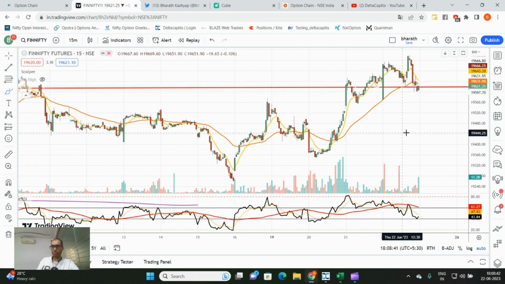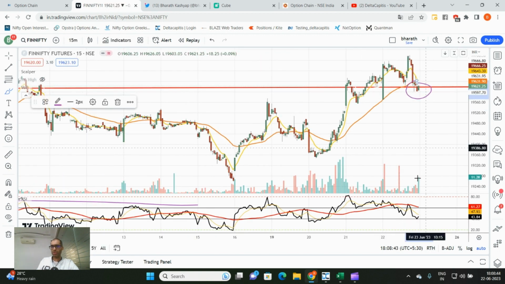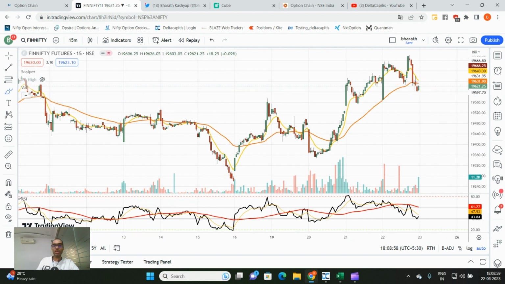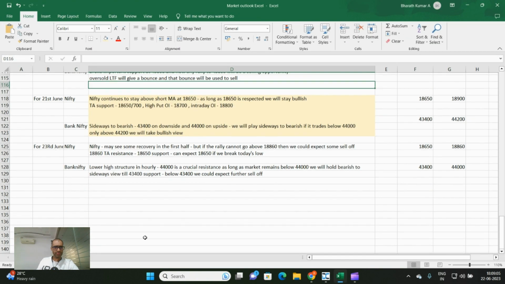Is there any shorting opportunity? I think not much, because again RSI 40 usually finds support area. So on any rally and any struggle to get back above 19,630 or 670 is where I would probably think of any shorting position. But at least long positions, we have to be very, very careful from here on, looking at the divergences, right? So here is the summary of what I want to say.